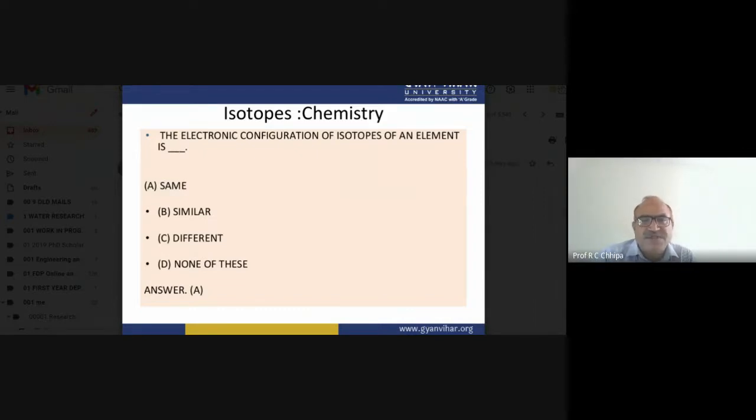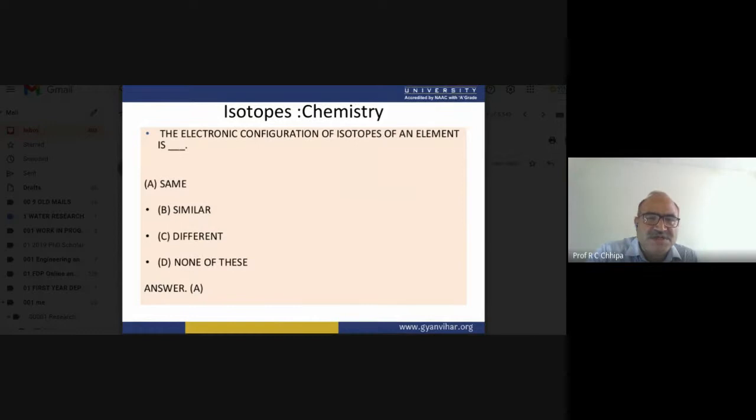This one is also the same. I have already discussed in this video lecture series that the electronic configuration of isotopes of an element is the same. Why? Because the number of protons is the same, and therefore the number of electrons is the same. So this is the answer: the correct answer is the same.